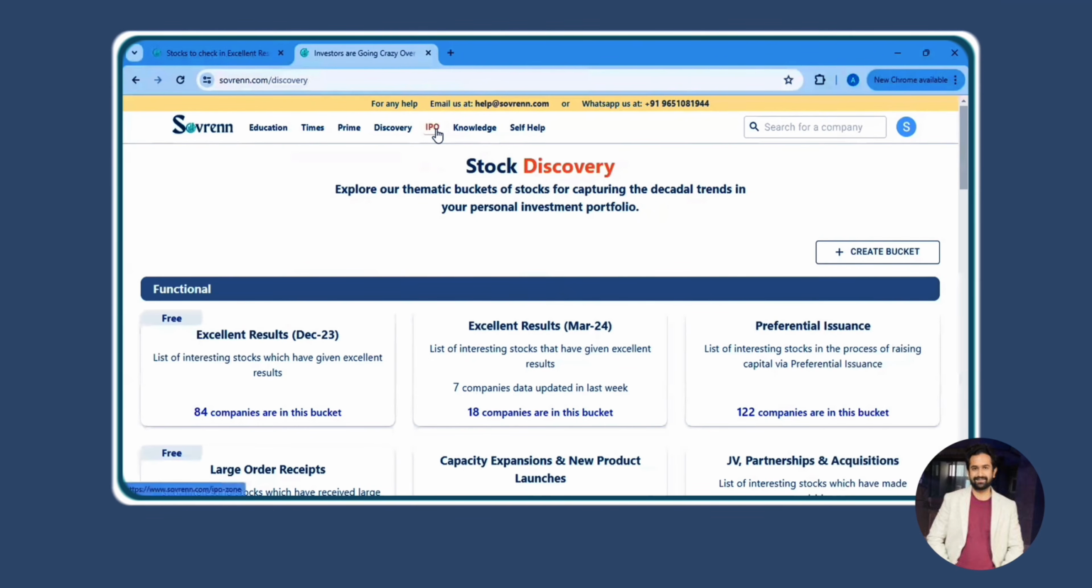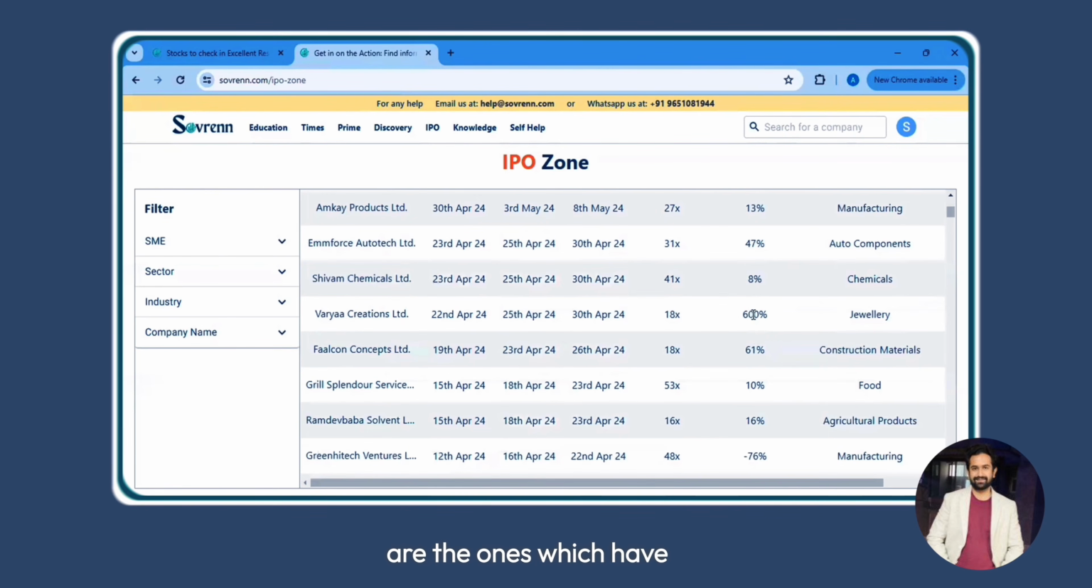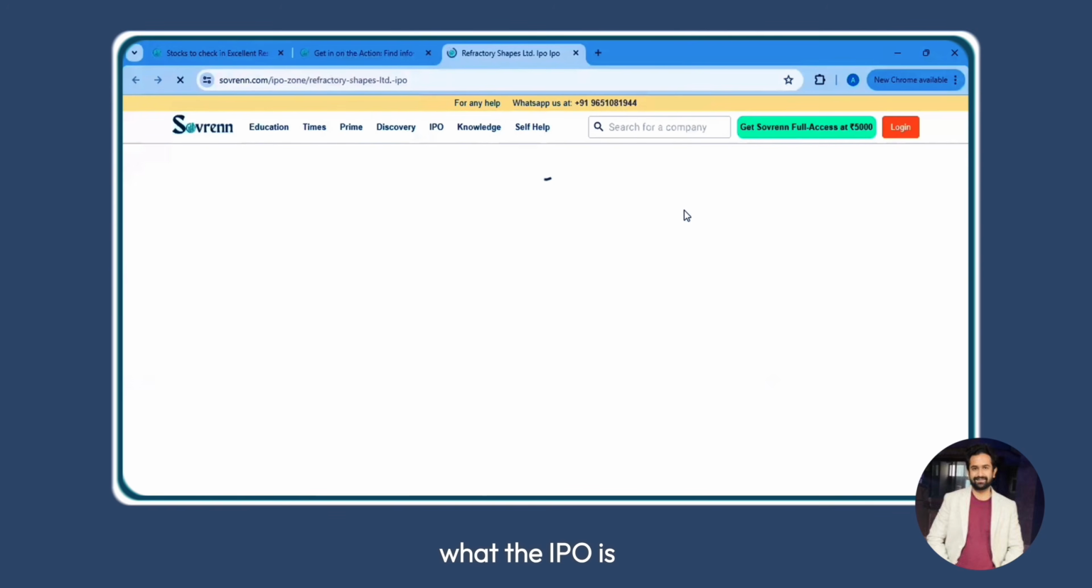Our next section is the IPO section. In the IPO section, we write on every IPO. We provide again important data here so that you can see whether the IPO looks interesting to you or not. Typically, high sales growth IPOs are the ones which have a lot of investor interest. Low sales growth IPOs may or may not have much investor interest. You can click here, read what the IPO is all about.